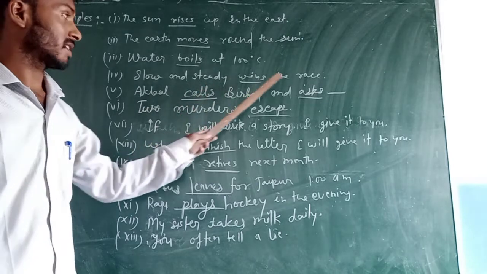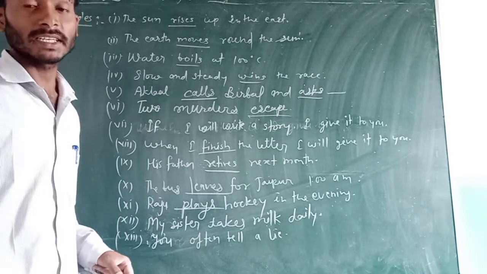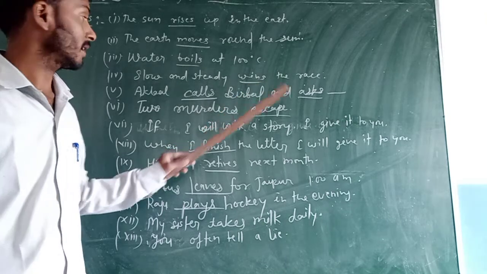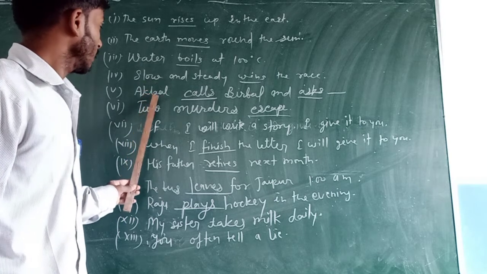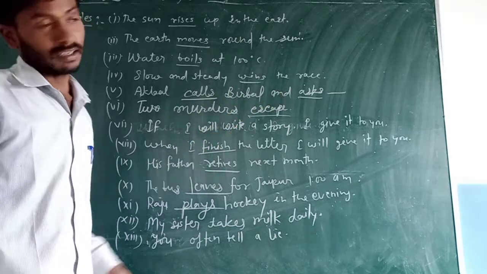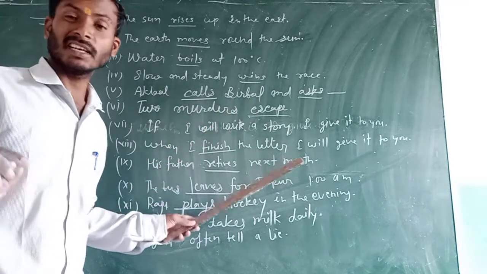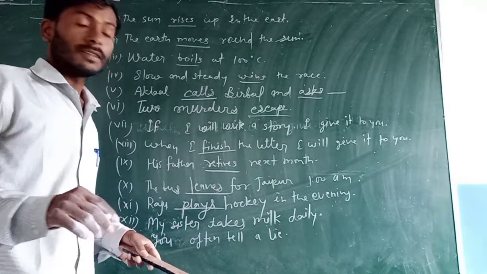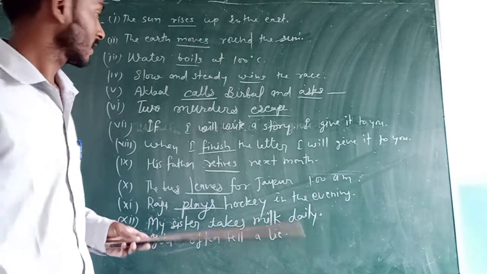Slow and steady wins the race. This is a proverb, and to express proverb we use present indefinite tense, and here present indefinite tense, first form of the verb. Akbar calls Birbal and asks. Dear student, Akbar calls Birbal. This is a historical event, and to show effect, we use present indefinite tense.